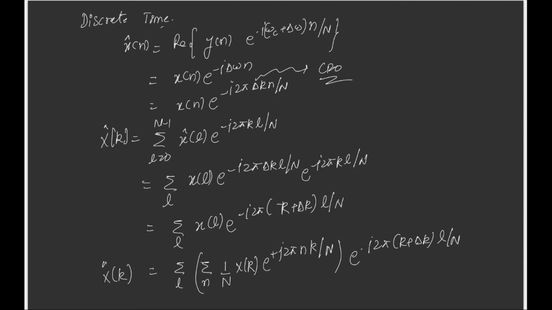Fine. So let's take this equation to the next page.